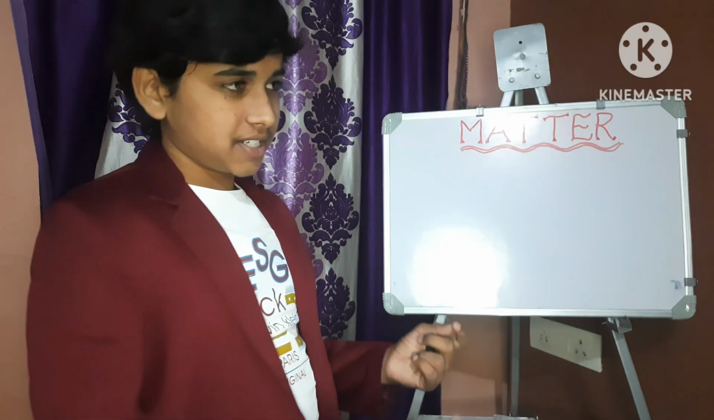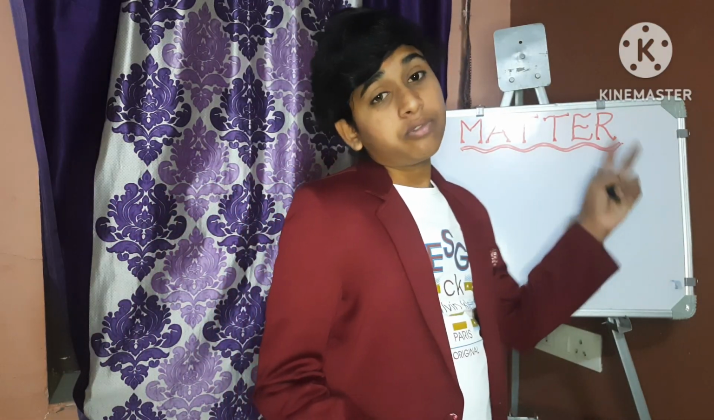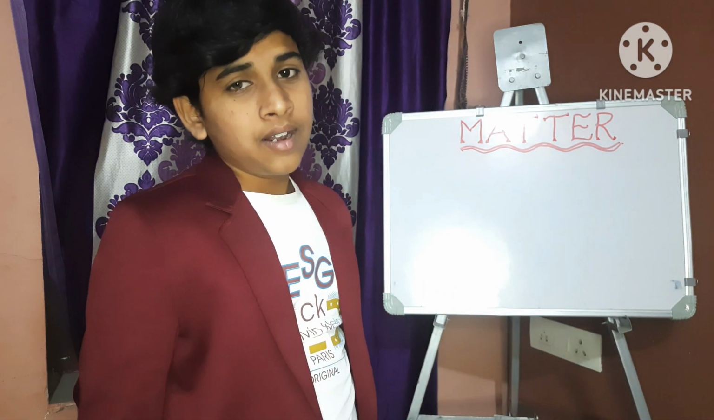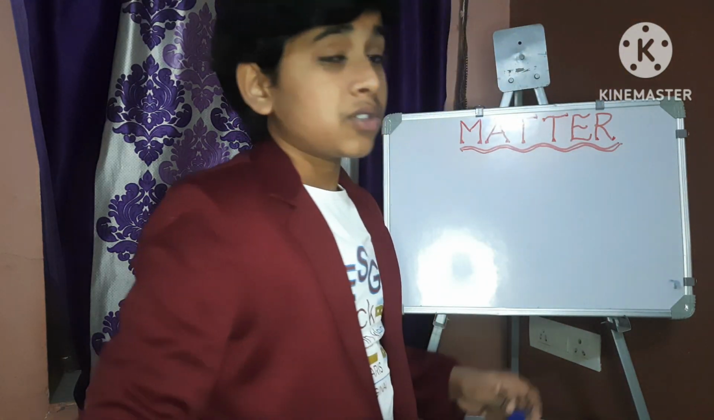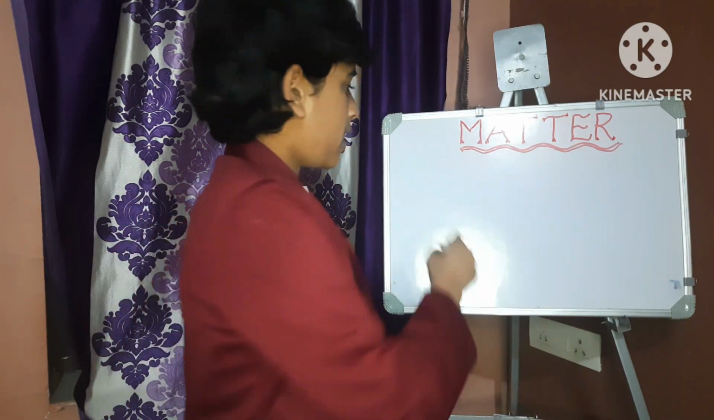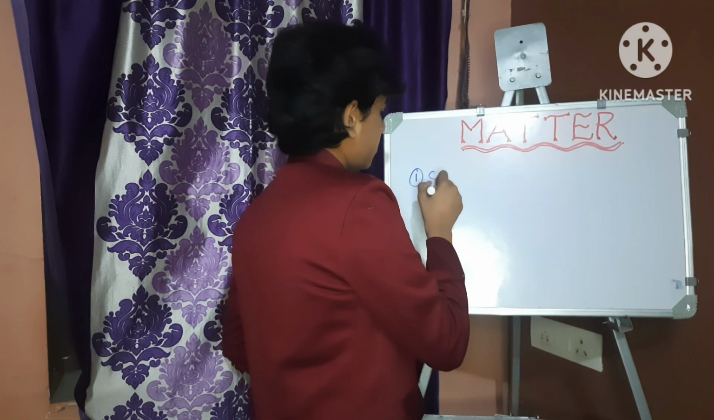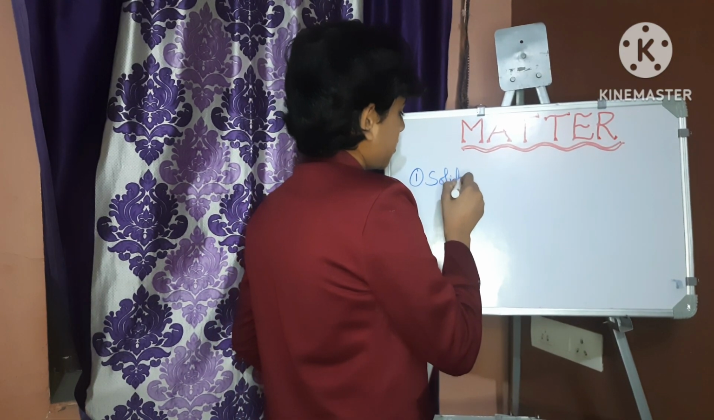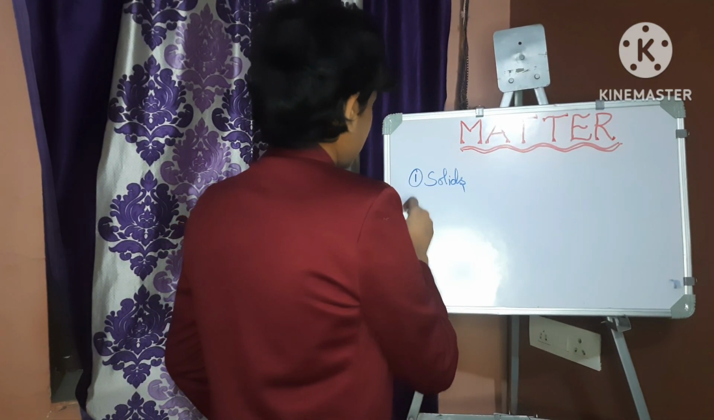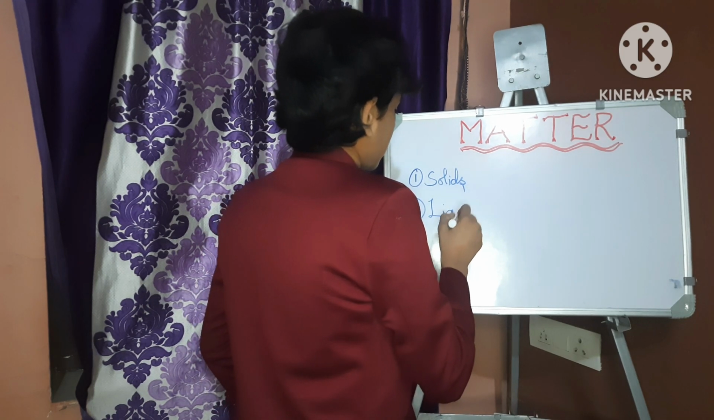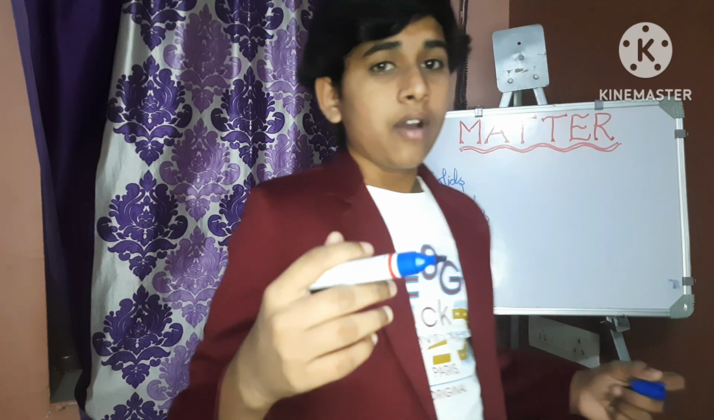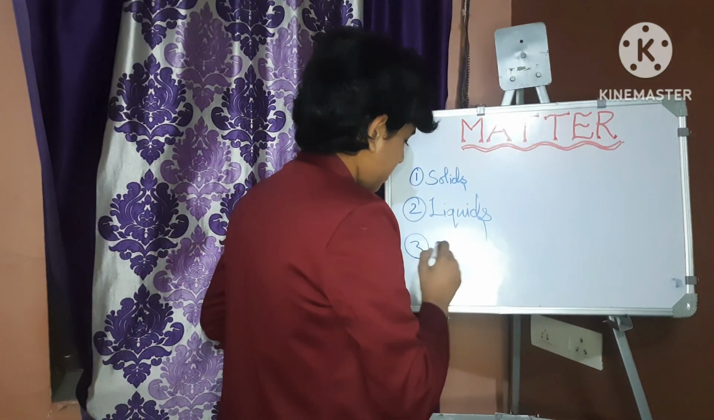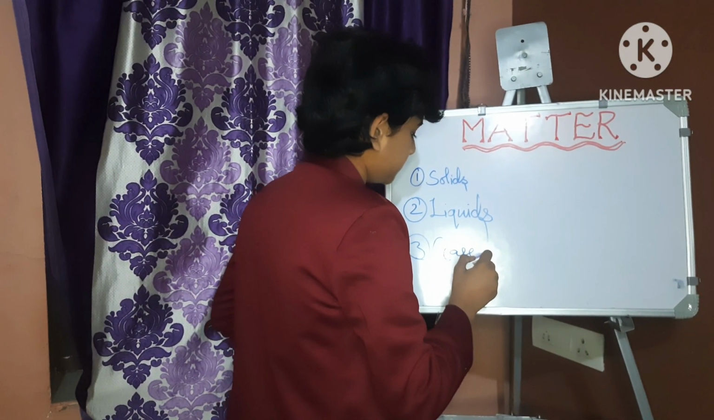Now let us discuss the forms of matter. In general, we daily see and use three forms of matter. Those forms of matter are nothing but the first one, solids, the second one, liquids, and the third form of matter, which is the gaseous state.